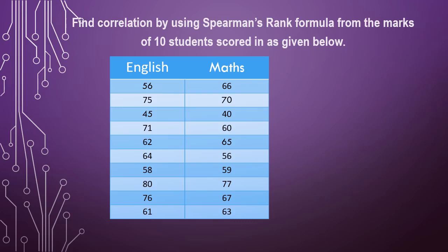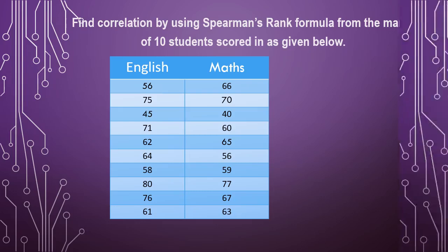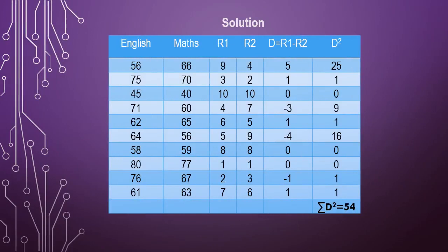So here the marks have been given for the two subjects of the 10 students, and here we can see that the marks have not been repeated. Here I have considered wantedly that the marks should not be tied, because if the marks are tied, the way of solving the problem varies. Now let's go to the solution and consider this English and Maths, whatever is there. Now we move on to the solution.